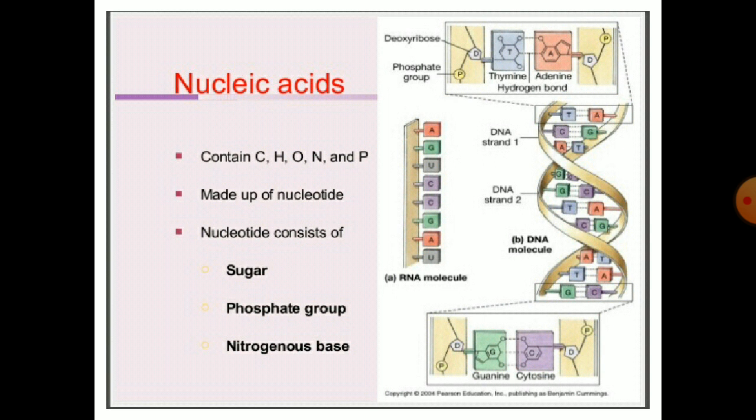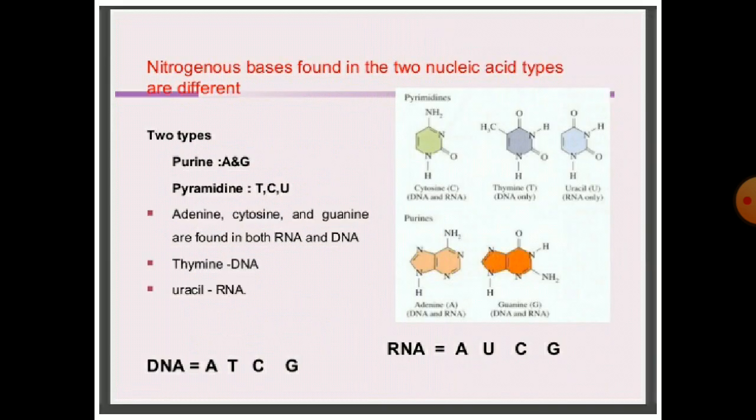Nucleic acids contain carbon, hydrogen, oxygen, nitrogen and phosphorus, and are made up of nucleotides. A nucleotide consists of a sugar, a phosphate group and a nitrogenous base. The nitrogenous bases found in the two nucleic acid types are of two kinds, purine and pyrimidine. Purines contain adenine and guanine; pyrimidines are thymine, cytosine and uracil. Adenine, cytosine and guanine are found in both RNA and DNA. Thymine is in DNA, uracil is in RNA.